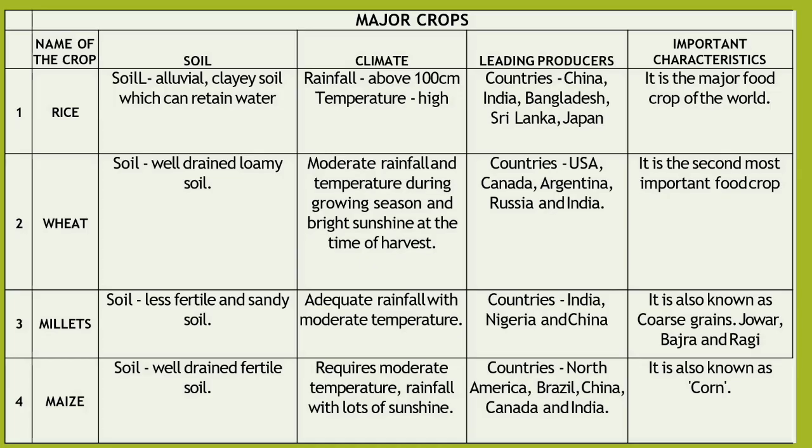Now here are the major crops like rice, wheat, millets, and maize. For rice, the leading producer countries are China, India, Bangladesh, Sri Lanka, and Japan. So those are the features of the different soils and leading producing areas. Wheat: USA, Canada, Argentina, Russia, and India. Millets: India, Nigeria, and China. Maize: North America, Brazil, China, Canada, and India.